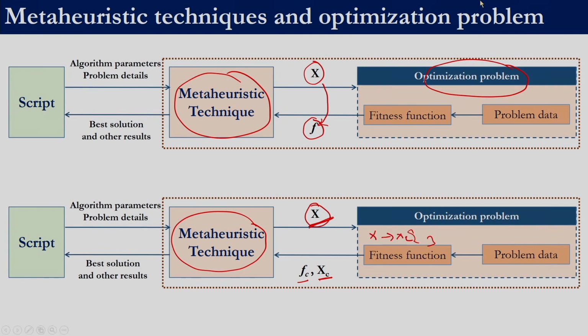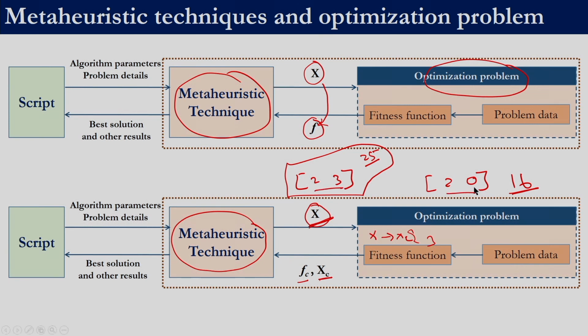Let us consider we have a 2 variable problem and the decision variables passed are 2 and 3. Let us say there is a mechanism in the optimization problem which looks into the solution and corrects it to 2 0, and the fitness function of this 2 0 is, let us say, 16. For the 2 and 3, let us say it is 25. So what we obtain from the algorithm is 2 3, it has a fitness of 25 and it violates some constraint. There is some mechanism in this fitness function which corrects this solution.